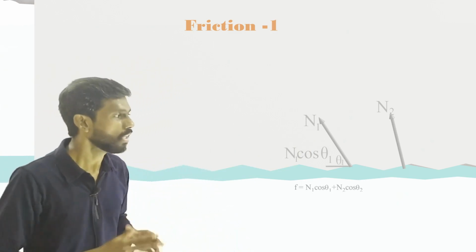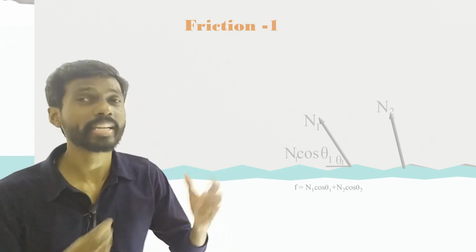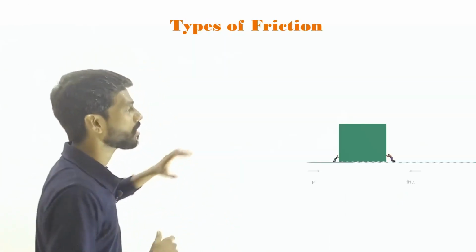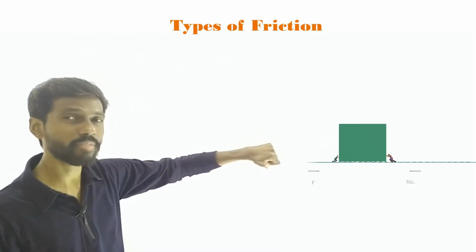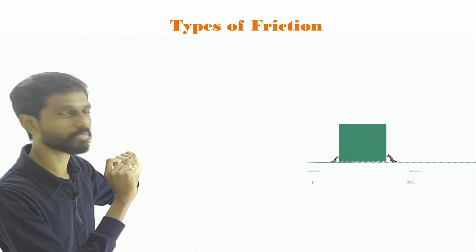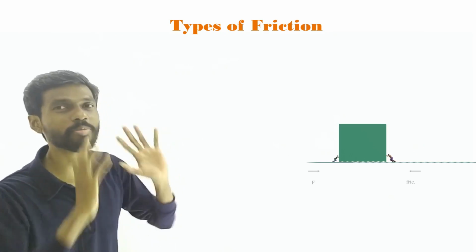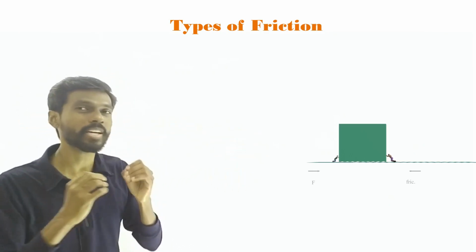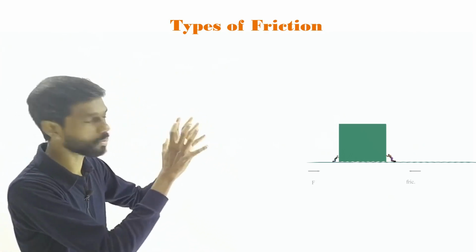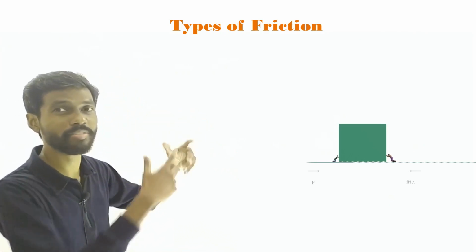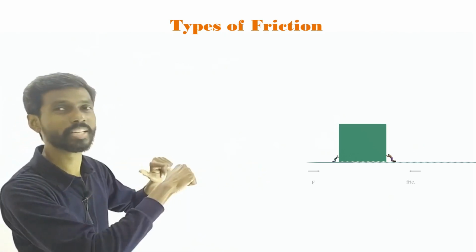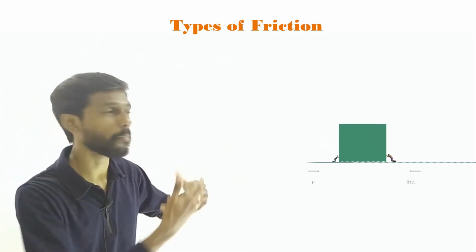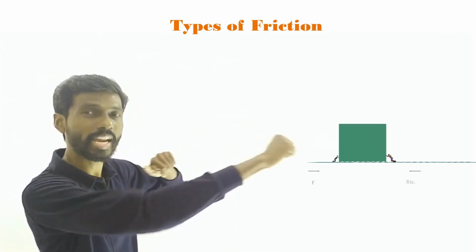Okay, yes. Now there are many cases. There are different types of frictional forces. Let us take them one by one. Take this example. This guy is trying to push this block and there is a friction force in the opposite direction. So who is that guy? Assume that that guy is the frictional force, friction personified, because we can't see friction. So you assume that this is the frictional force, a personified frictional force, acting in the opposite direction. So now the force applied by the person is balanced by that person, that means the friction acting in the opposite direction.